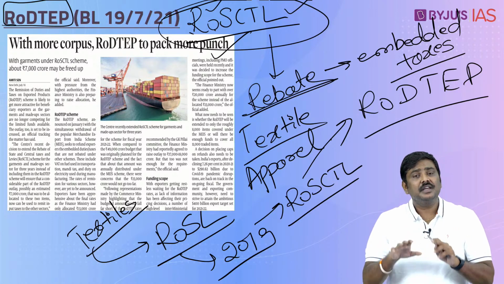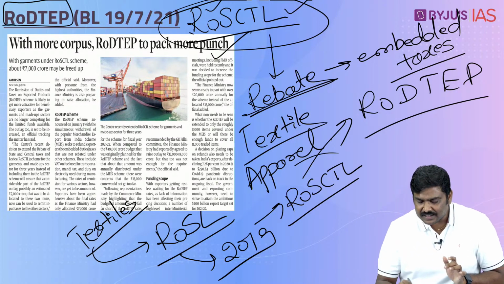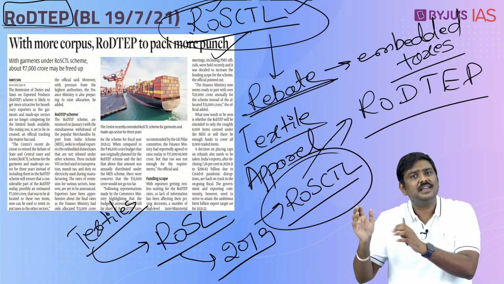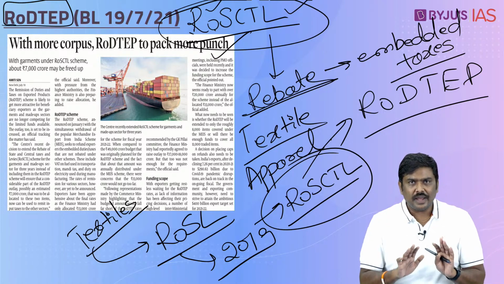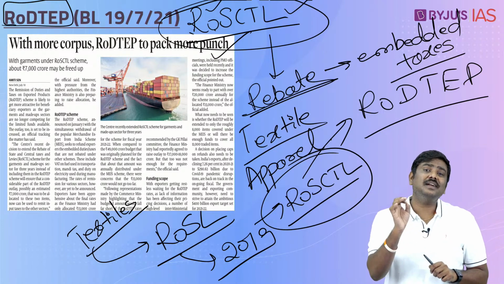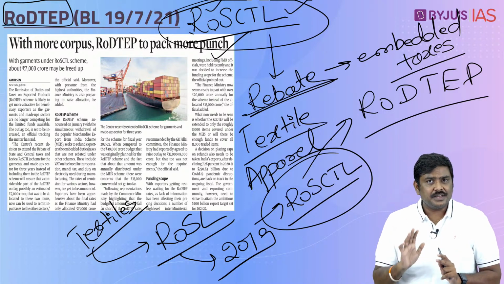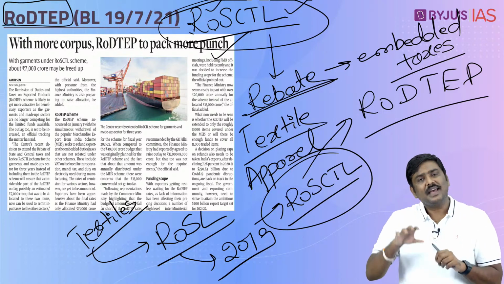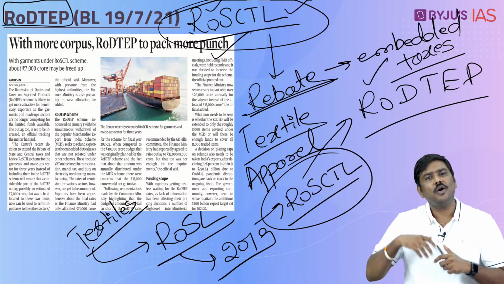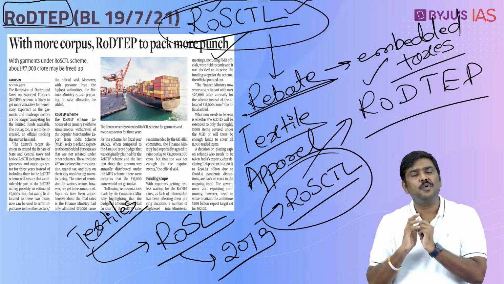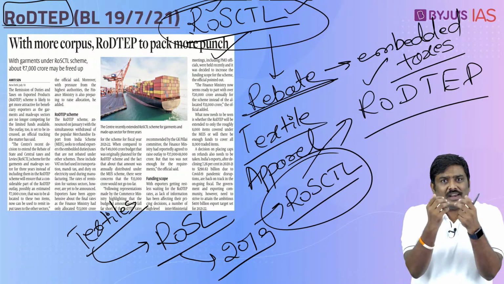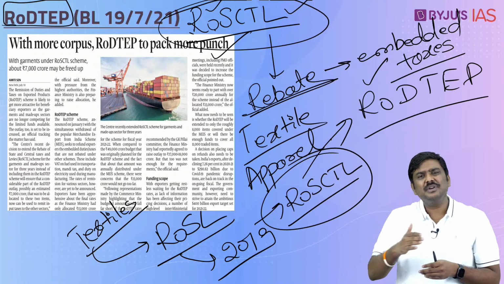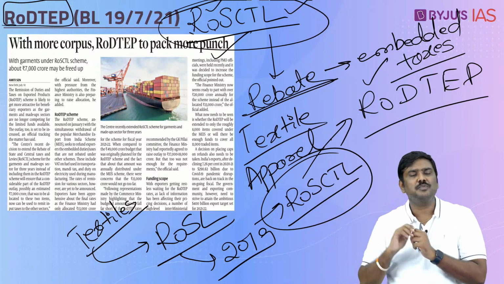Now the Government of India says, no, we are not going to merge this particular scheme under RoDTEP. It is going to be continued for 3 more years as a separate scheme itself. Is it okay? This will be continued as a separate scheme. Now what is the advantage with this particular extension of a particular scheme? Understand this, as such under RoDTEP already there are various concerns for the exporters. What is the concern? You are an exporter, you need to get rebates under the RoDTEP scheme, that is remission of duties and tariffs on exports of products.